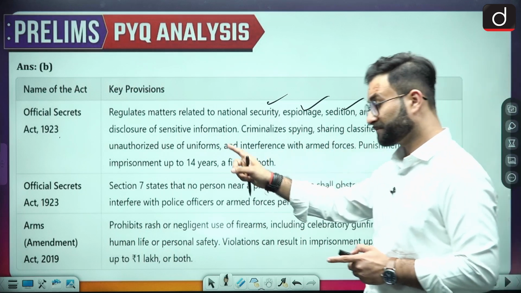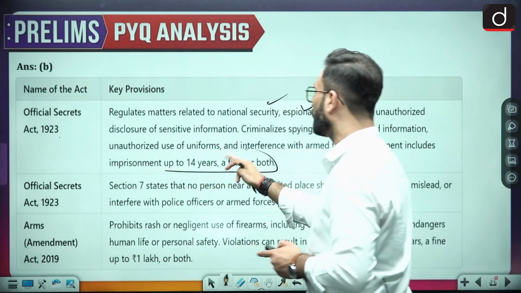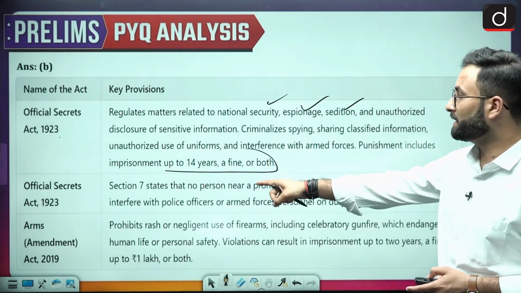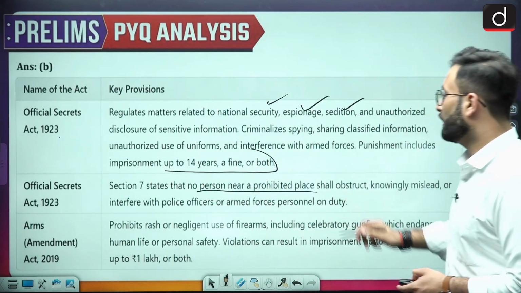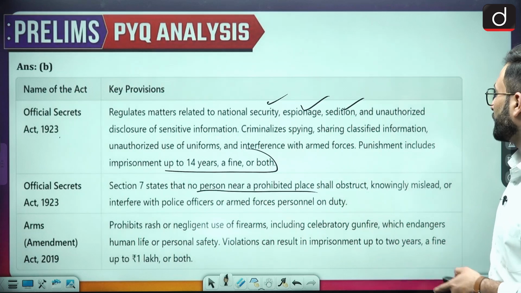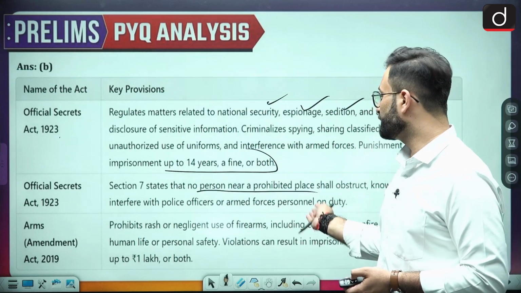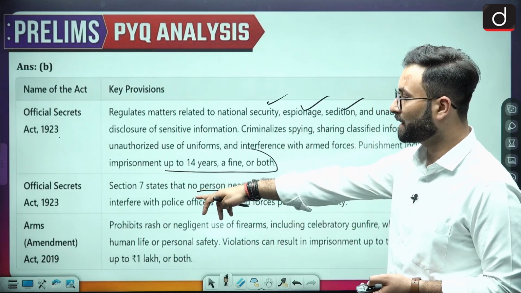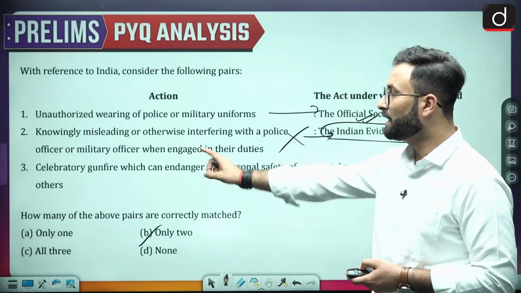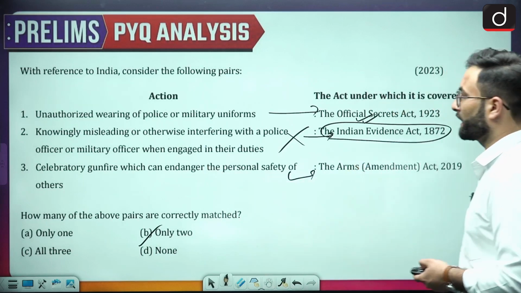Punishment includes imprisonment up to 14 years, fine, or both. Section 7 states that no person near a prohibited place shall obstruct, knowingly mislead, or interfere with police officers or armed forces personnel on duty. That is the Arms Amendment Act, which we have seen, this particular provision is under the Arms Amendment Act. Okay.